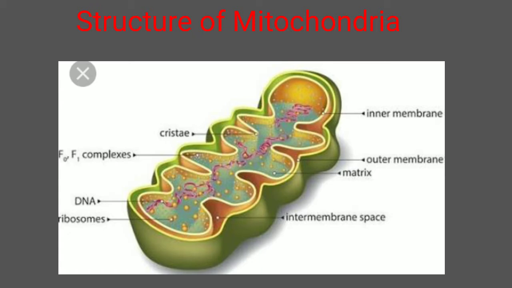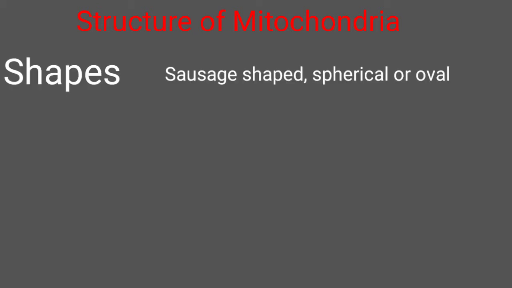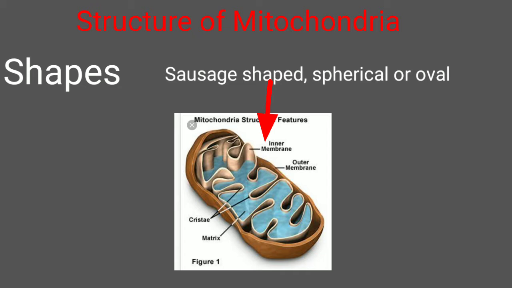The structure of mitochondria may vary. Some mitochondria can be of saucer shape, and sometimes it can be spherical, oval, cylindrical, filamentous, or even branched in structure. So they are found in different forms in different cells.